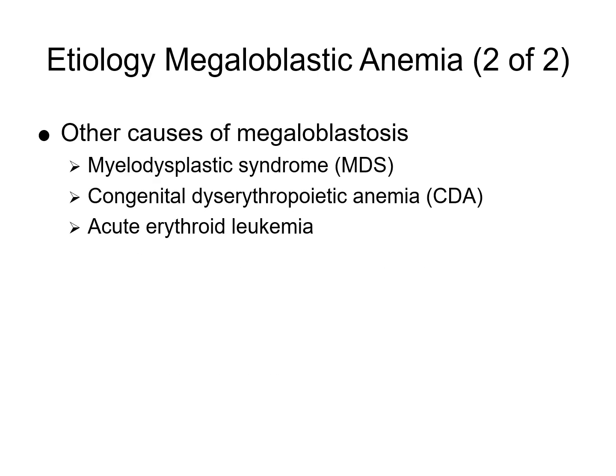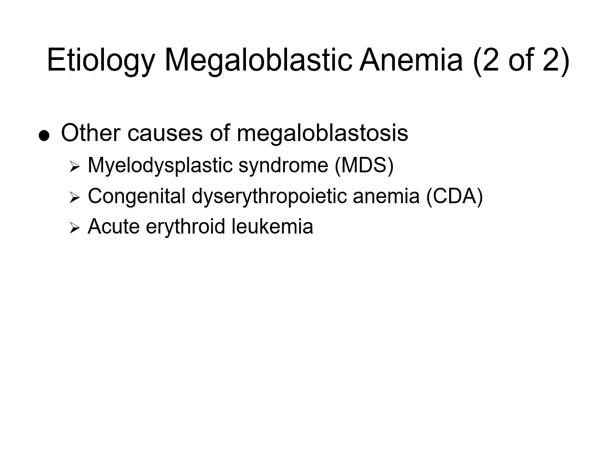Some other causes of megaloblastosis can occur in myelodysplastic syndrome. This is a group of bone marrow disorders characterized by ineffective hematopoiesis and dysplastic changes in blood cells, including megaloblast-like changes in the erythroid precursors. It could also be caused by congenital dyserythropoietic anemia. This is a rare inherited disorder that causes defective erythropoiesis with characteristic multinucleated erythroblasts and megaloblastoid changes.